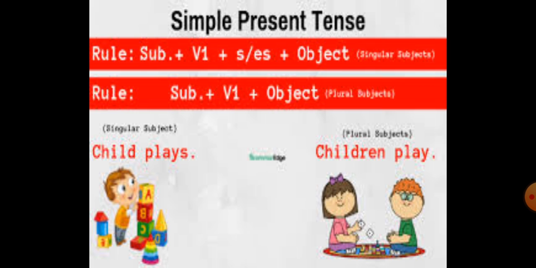Okay, now talking about the plural subject, if the subject is plural, then again the subject is followed by the first form of verb and then the object. So with the plural subject we don't use s and es. This you need to remember.